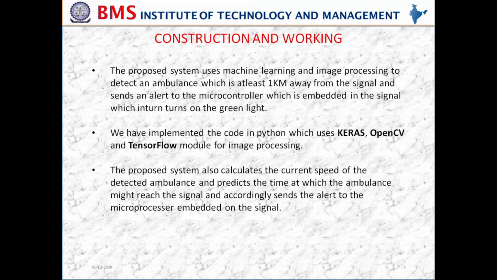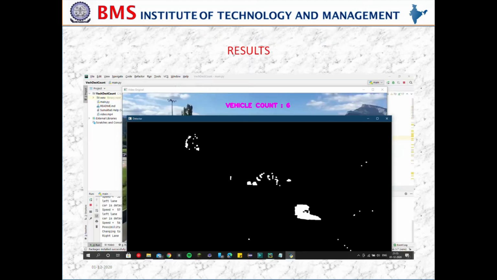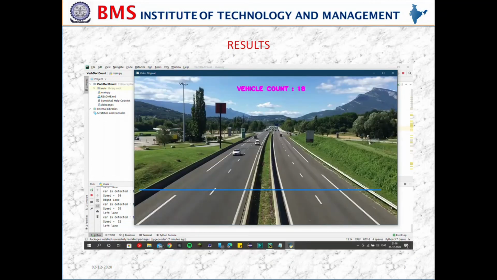It is implemented using Keras, OpenCV, TensorFlow in Python. The proposed system also calculates the current speed and average speed of all the vehicles and also predicts the lane where it is moving from and the approximate time of the next signal. Let's get right into the code and see how the code is implemented to get these results.